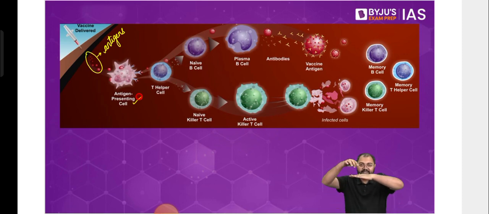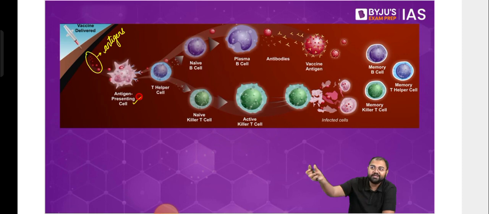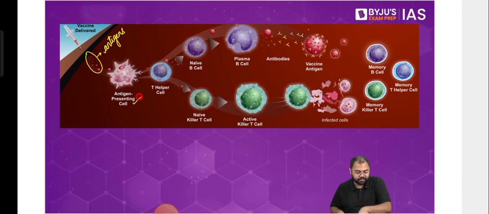So these antigens will simply stick to the body of the antigen presenting cells, and then they take these antigens to the required authorities. It's like a thief has been caught at night by the guard, and now they are going to hand it over to the police, who will do whatever they want with that thief. So this is what has happened until now: the antigen entered the body and was encountered by the antigen presenting cells, which present the antigens to the required cells.